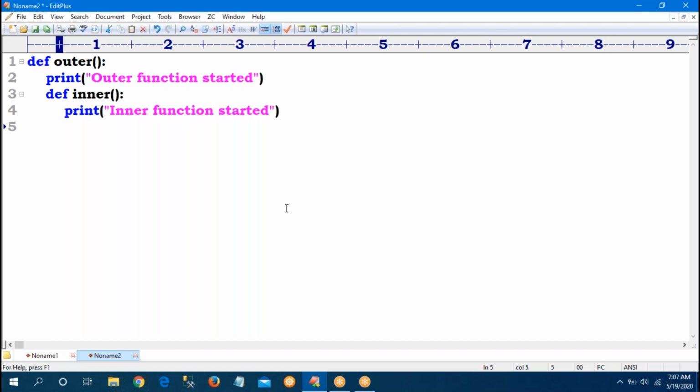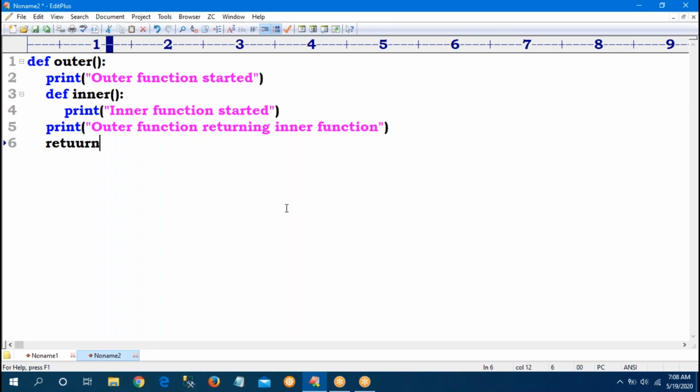Again, line number 5 comes to the outer function only. So print, "outer function returning inner function." Here, carefully observe, return is a keyword, already we know.